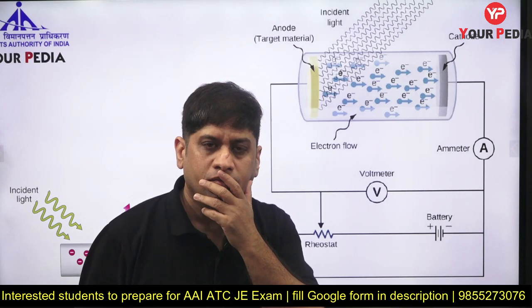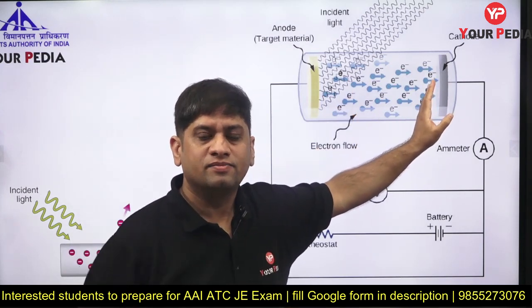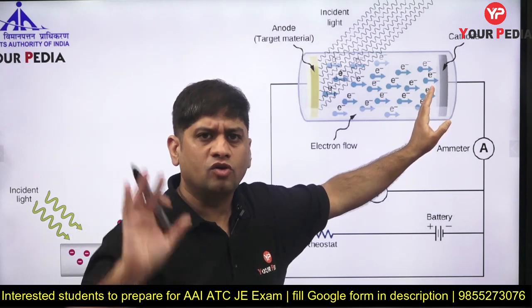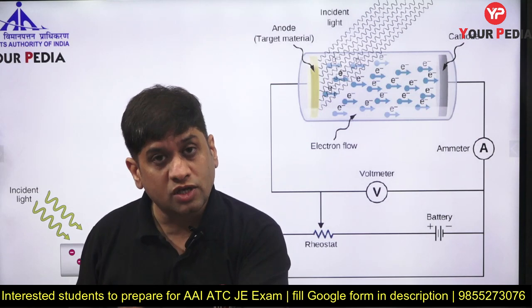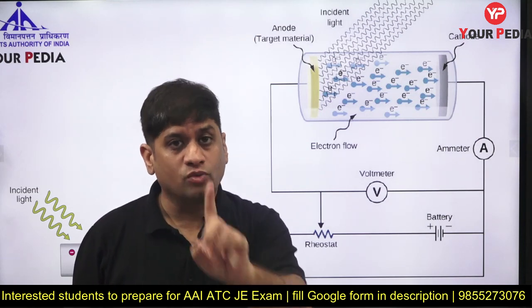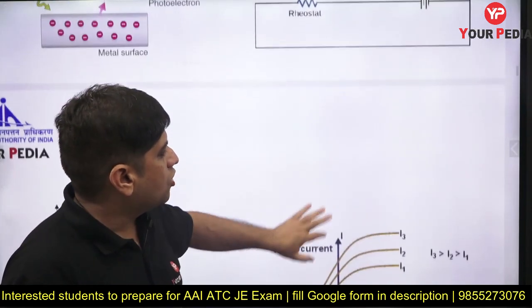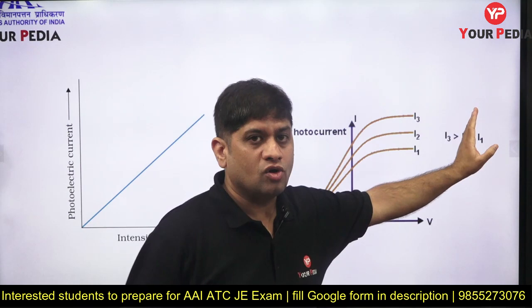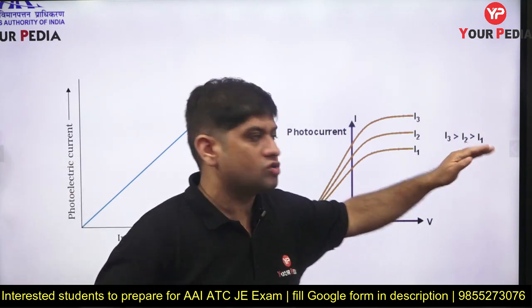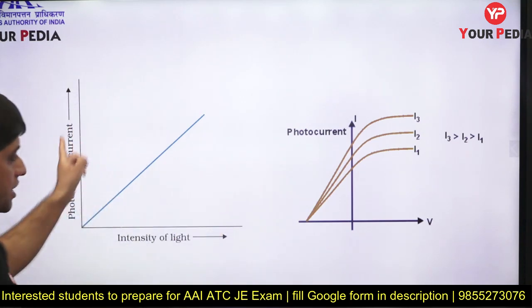Now all these 10 electrons reach this side at a particular value of positive potential. Now suppose I increase potential further, do you think more electrons will come? No. All 10 have already reached here, and that is the reason if you increase the voltage beyond a limit, the number of electrons reaching will not increase. So current becomes static. Very good diagram.